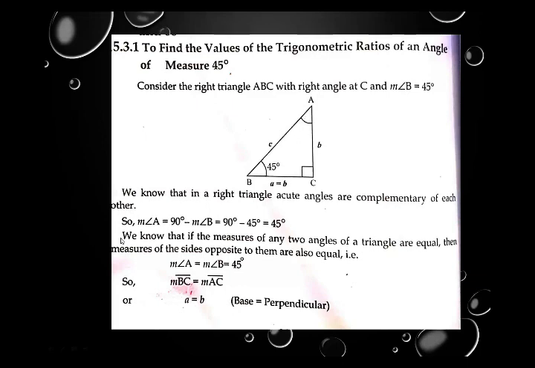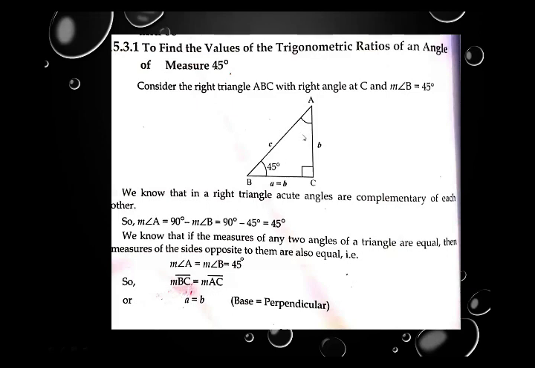they are acute angles. So for angle A, if we want to find its measurement, what we will do, we say angle A is equal to 90 minus angle B. By using this, we write 90 minus 45 equals 45 degrees. It means the measurement of angle A is also 45 degrees. We know that if the measures of any two angles of a triangle are equal, then the measures of the sides opposite to them are also equal. That is, angle A equals angle B, their measurement is 45 degrees. So side BC equals side AC.